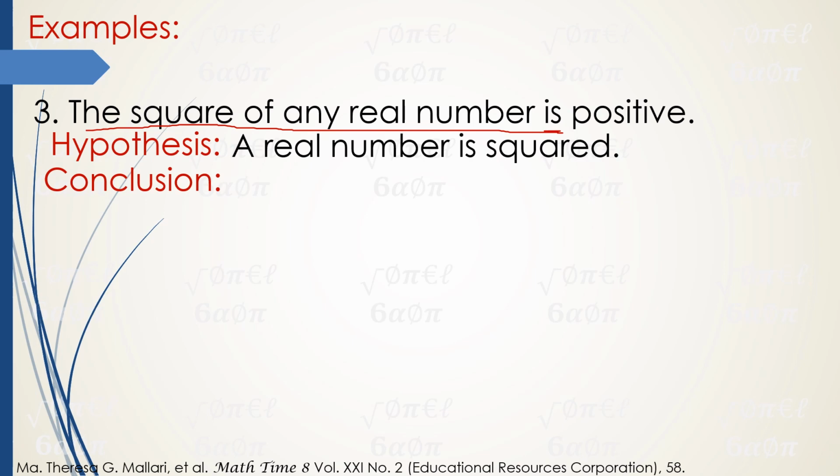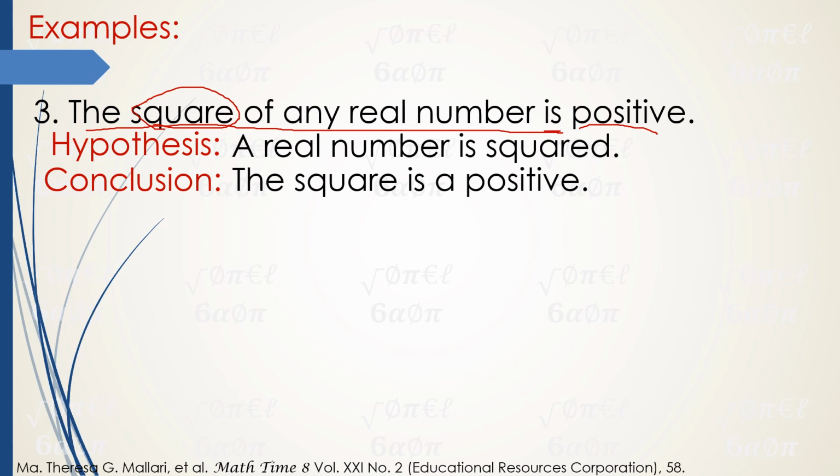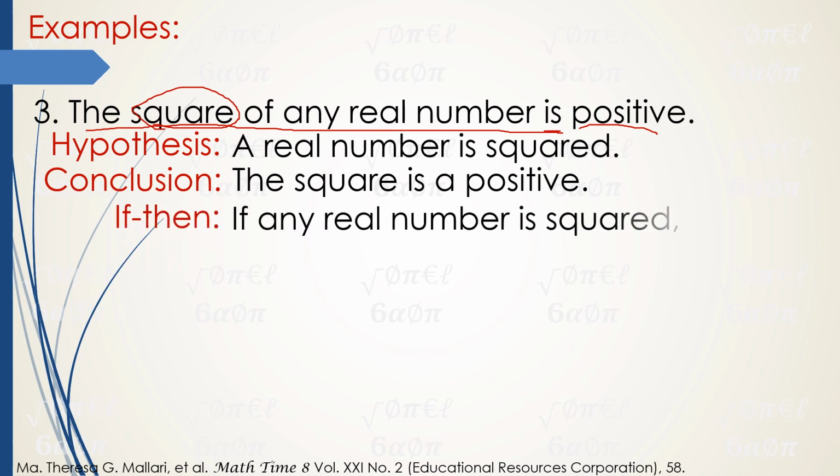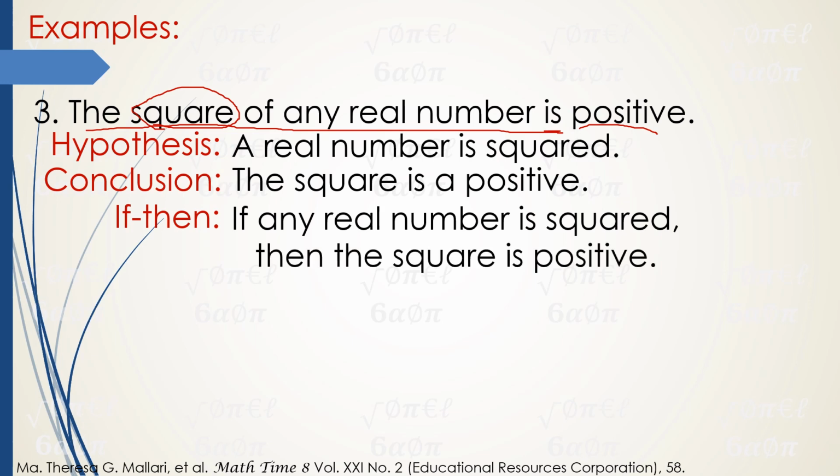And for our conclusion, how can we do this? Positive. The square is a positive. So, the squaring of the real number is positive. Therefore, that is our conclusion. Okay, so in if-then: If any real number is squared, then the square is positive. Okay, so I hope you got that.